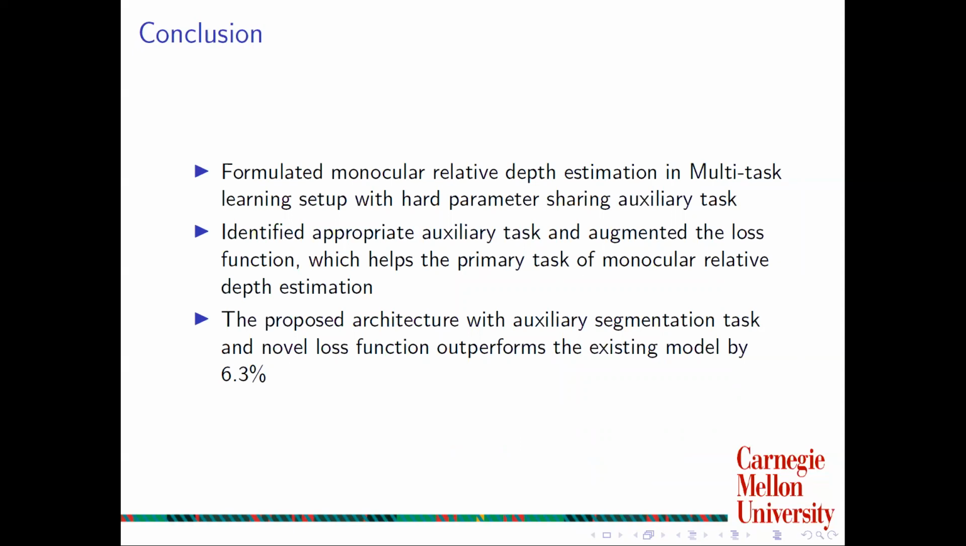So finally, in conclusion, we formulated the monocular relative depth estimation in a multitask learning setup. We identified the appropriate auxiliary task for augmenting the loss function. With the proposed architecture, we obtained a performance boost of 6.3%.